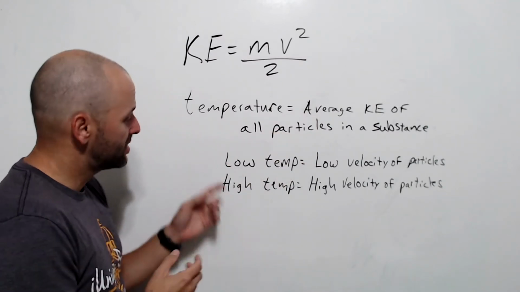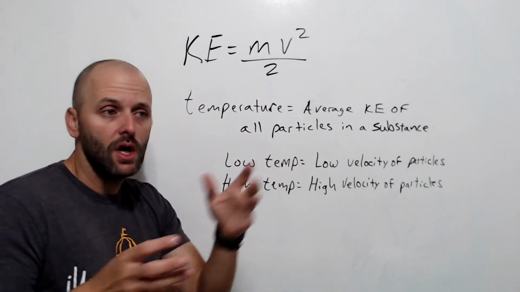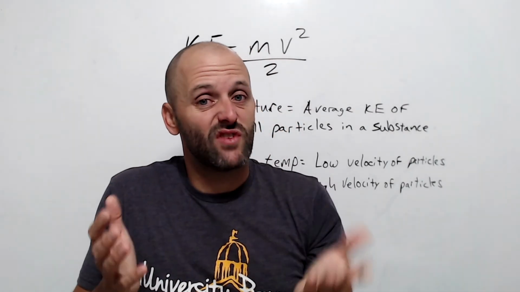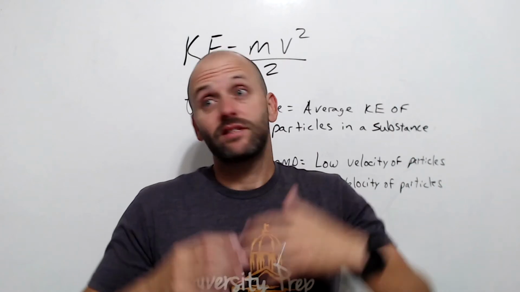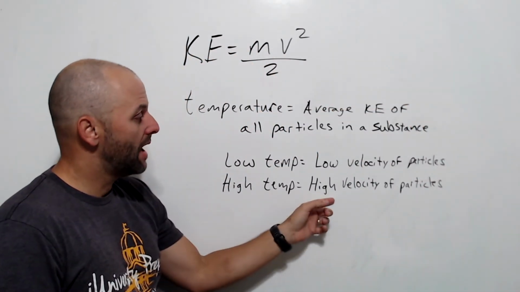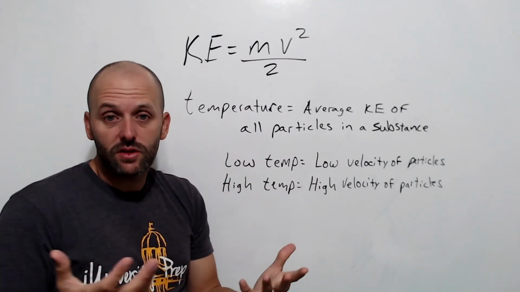This should make sense to you. If you have a low temperature, then you have a low velocity of particles. Solids are going to be just vibrating in place. Their kinetic energy is very small. A liquid is a little bigger. Gas is very big. And so when we look at a high temperature, we would have a high velocity of particles. So that should make sense to you.